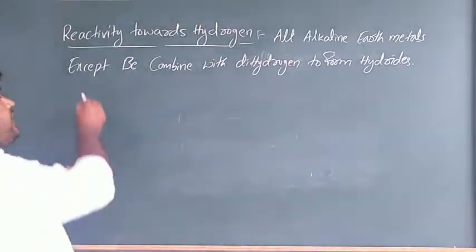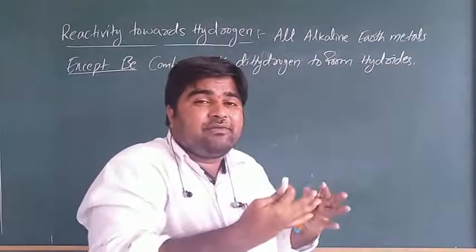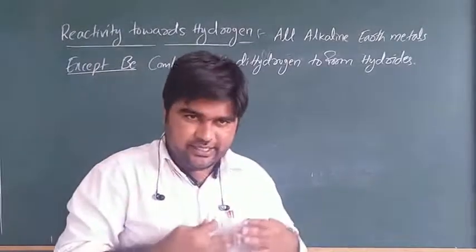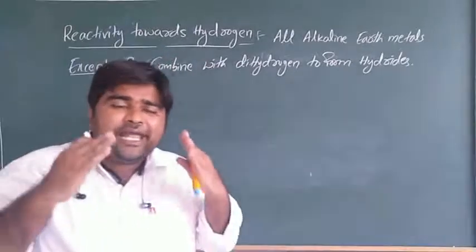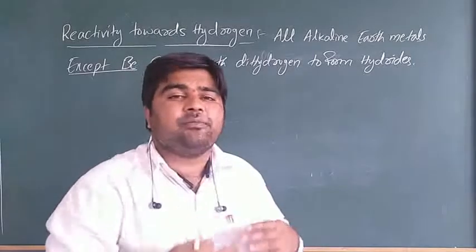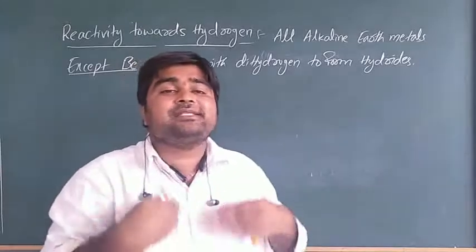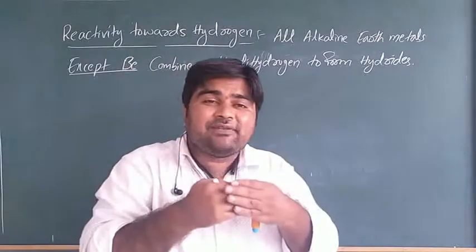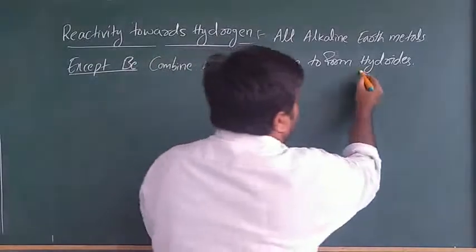Here it is very important: except beryllium. Beryllium does not combine with hydrogen and does not form hydrides. Except beryllium, the remaining alkaline earth metals directly react with hydrogen to form hydrides, that means alkaline earth metal hydrides. When first group and second group elements react with hydrogen, the compounds formed are called hydrides. Very important, hydrides.